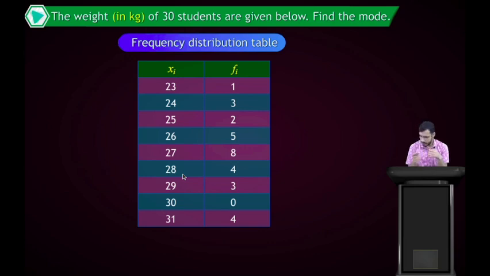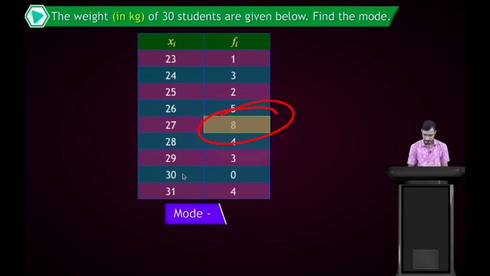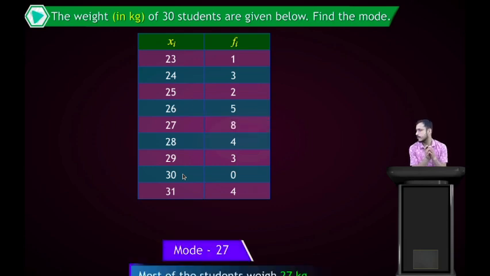In the frequency distribution table, you can see two columns, xi and fi. So mode is the most frequent value. You can see the frequency of 27 is 8. So the mode is 27 here.